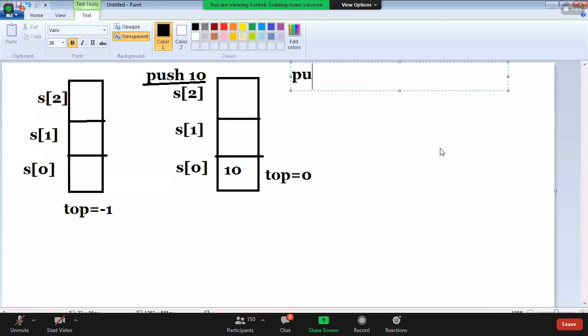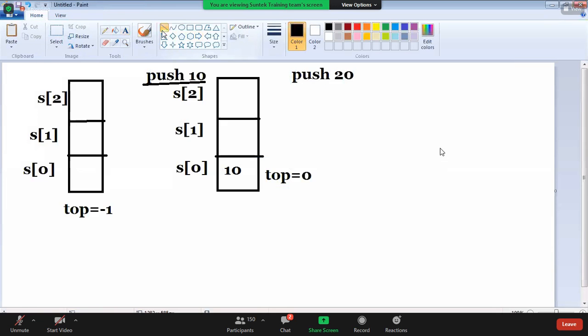Next, push 20, guys. While push 20, what is the stack value?